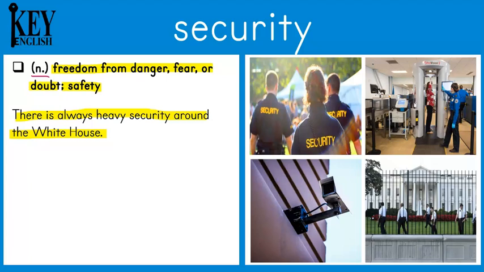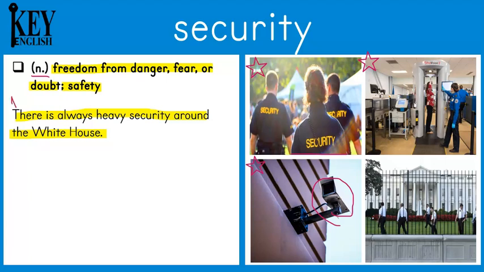So other examples are, the guards were there to provide security for the event. They were there to make sure that there was no danger. Or I could say, the airport has strict security to keep travelers safe. Similarly, cameras were installed to improve the building's security. Both security guards and cameras are two things that we use to keep us safe from danger.